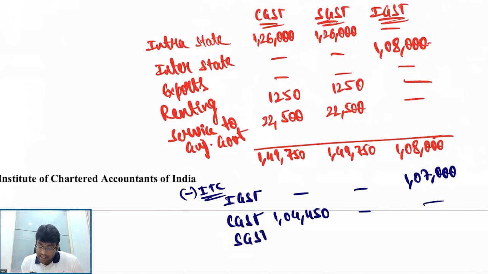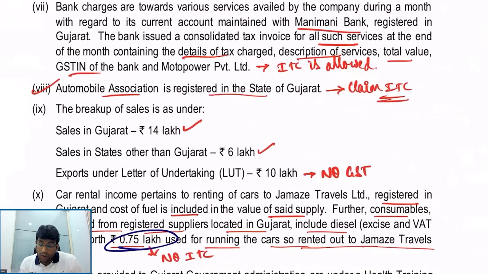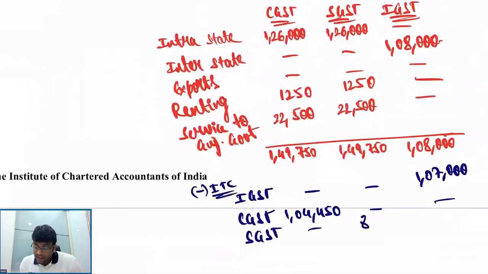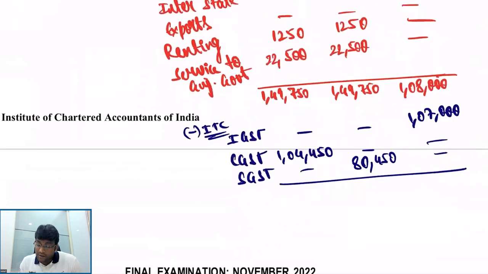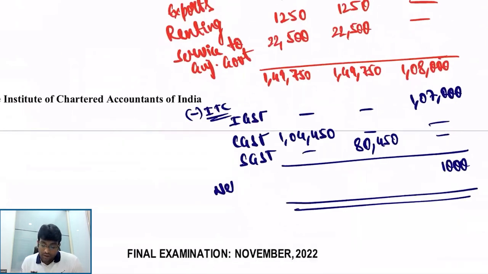How much is my SGST credit? 80,450. Balance figure will be 1,000, which is the IGST column. Correct, my dear friends? And this will be 45,300. That's it.